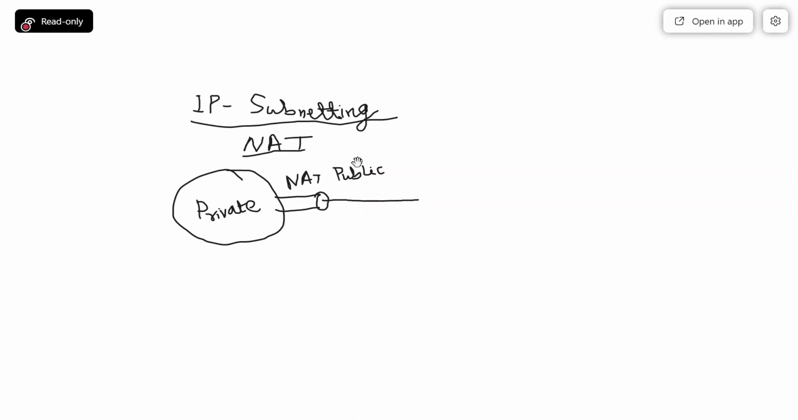Now in case of NAT we also have two sorts of configuration. One is static, the other one is dynamic. I just wanted to show that NAT takes a table. This is the NAT table. And the purpose of the NAT table is to convert from private to public. So maybe this is private and this is public.